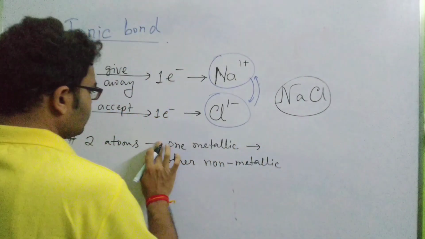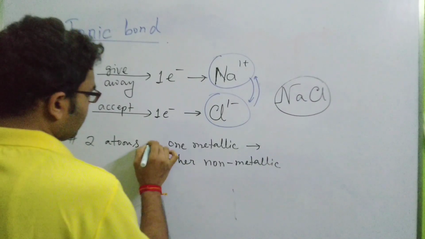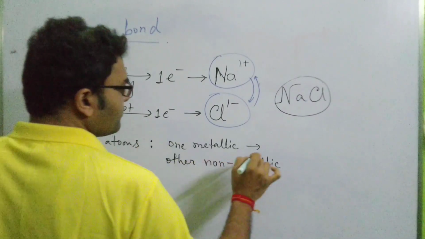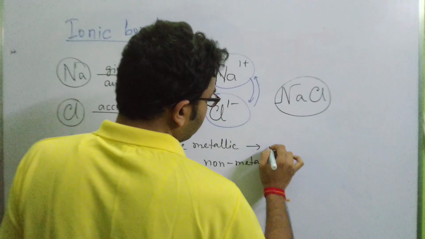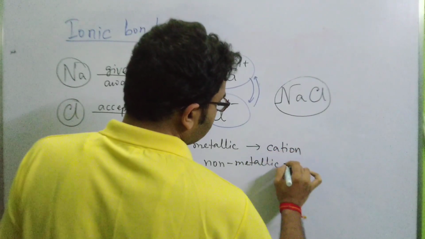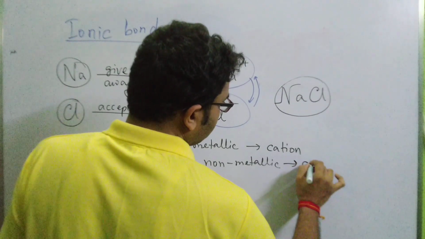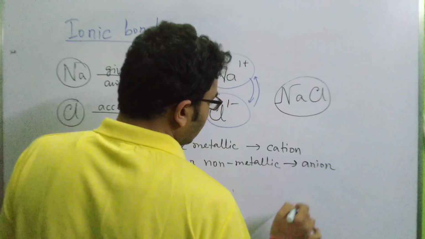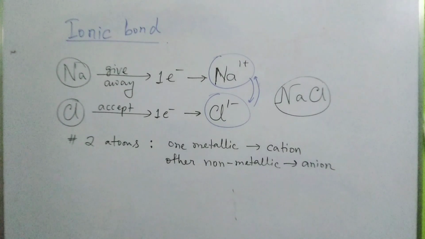The metallic atom forms a positive ion, which is called a cation, and the non-metallic atom forms a negative ion, which is called an anion. These ions, being oppositely charged, attract each other and form the molecule.